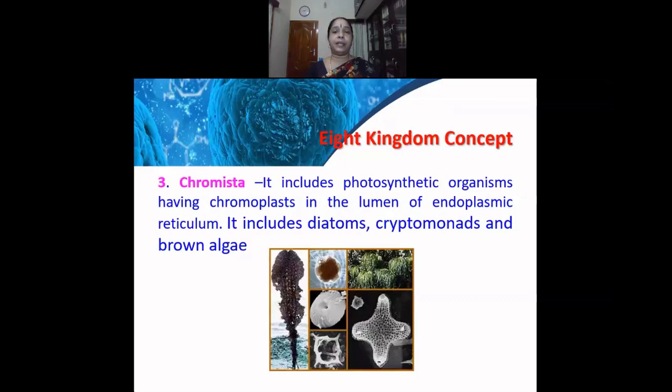The green coloration is due to the presence of chlorophyll in the cells called as the chloroplast. Because of the presence of the chlorophyll, the leaves appear to be green in color. So it adds chroma. Similarly, here also in this kingdom, the organisms are found to be pigmented, and it includes diatoms, cryptomonads, and the brown algae. And obviously, brown algae is going to carry the brown colored pigment.